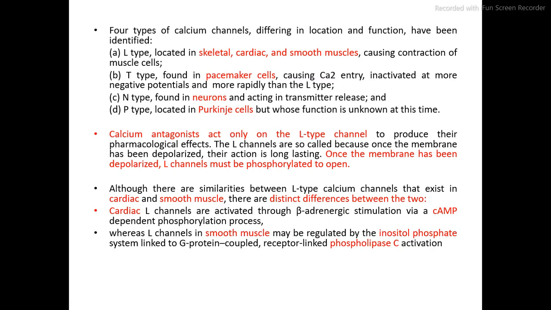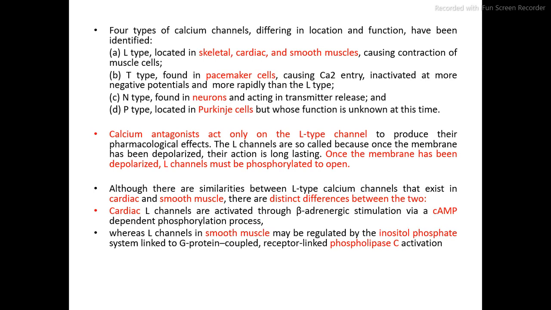The first subtype of calcium channel is the L type, which is located in skeletal, cardiac and smooth muscles, causing contraction of muscle cells. Second one, the T type, which is found in pacemaker cells, causing calcium entry, and it is inactivated at more negative potential and more rapidly than the L type.